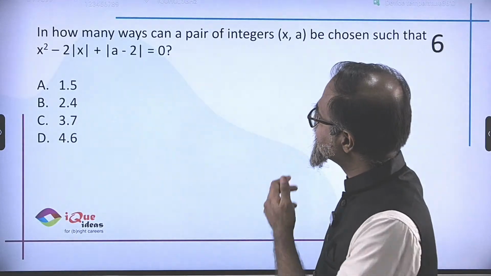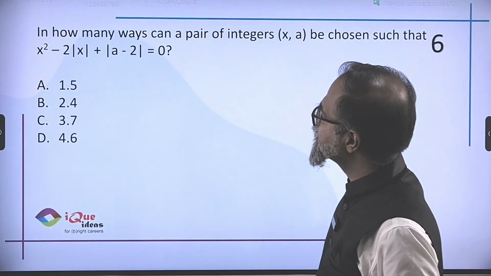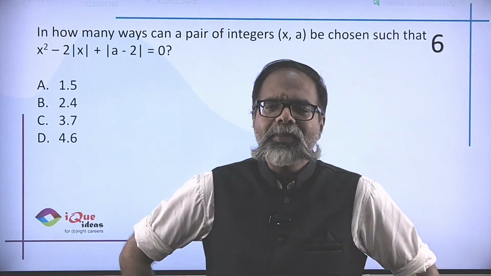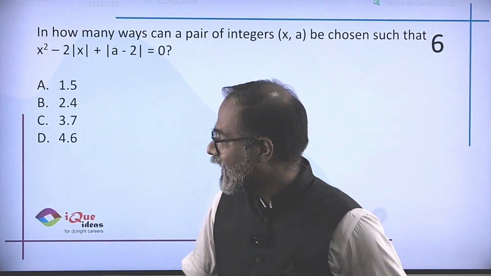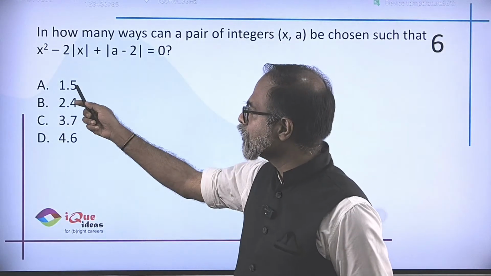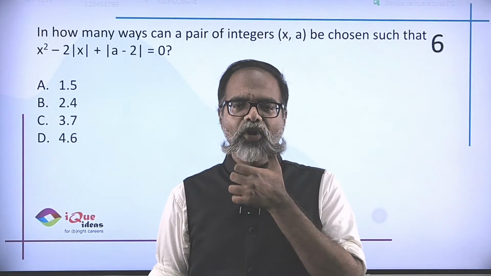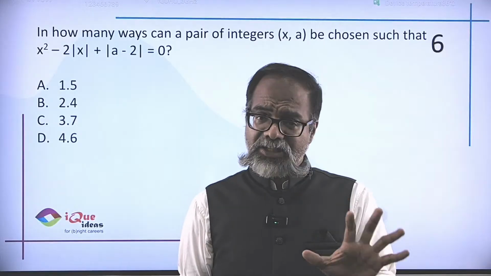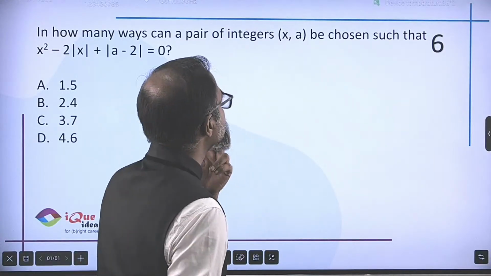In how many ways can a pair of integers x comma a be chosen such that x square minus 2 mod x plus a mod a minus 2 is 0? Again, a question which I would normally expect in a paper like the IPMAT, NPAT or JIPMAT. Definitely not in PDEU. And again, the answer options is not 1.5 because number of ways can only be an integral number. So the options are not 1.5, 2.5, so on. They have to be 5, 4, 7 and 6. Now, I would not expect too many students writing this paper to actually solve it. But is it solvable? Yes, definitely. So, in case you wonder what exactly is the solution, let's see.